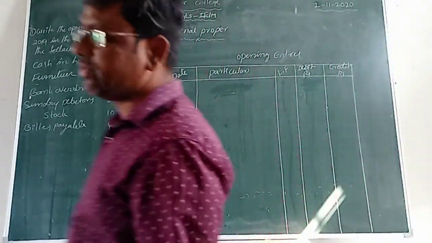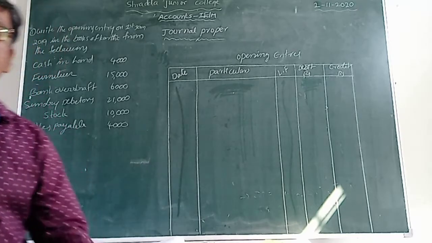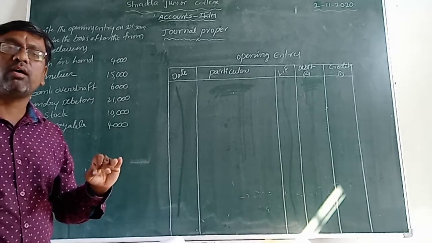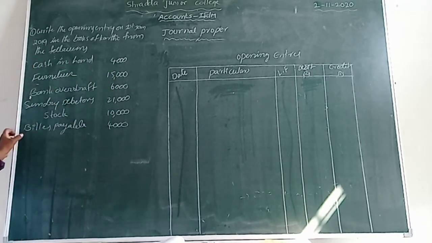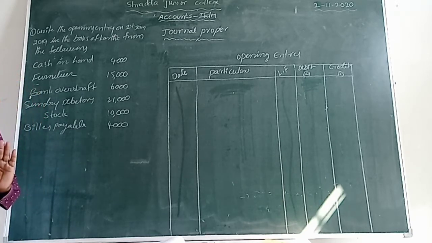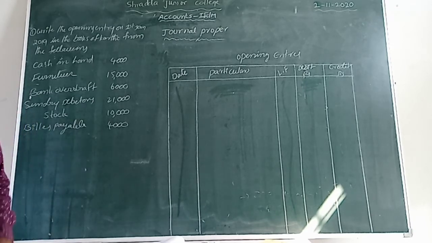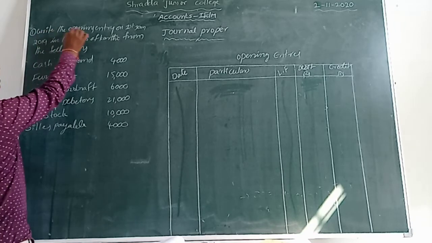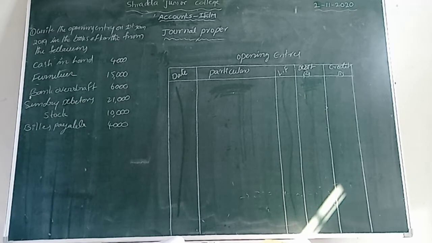So first of all, there are given transactions that happened. First we can record all assets, then after we can record all liabilities. First we identify in this question what is an asset and what is a liability. Isn't it? First of all we identify. Write the opening entry on 1st January 2019 in the books of Karthik from the following.